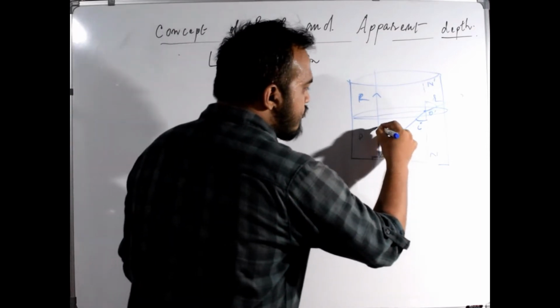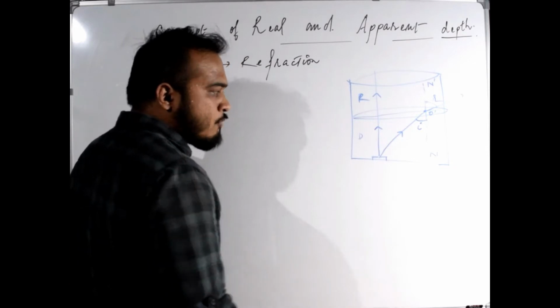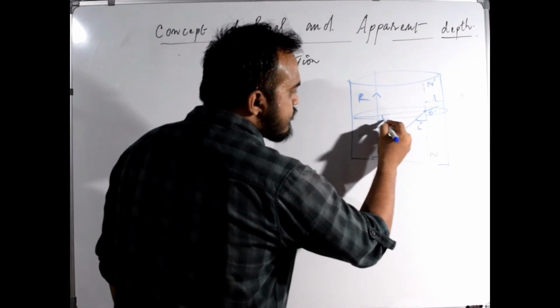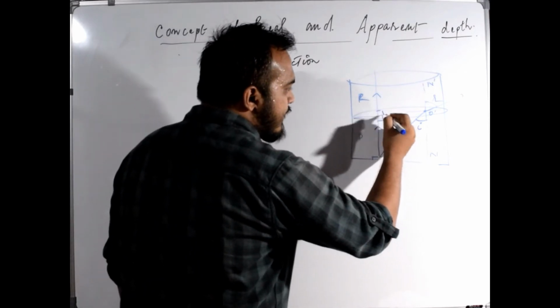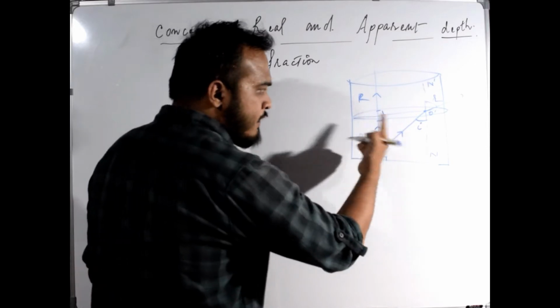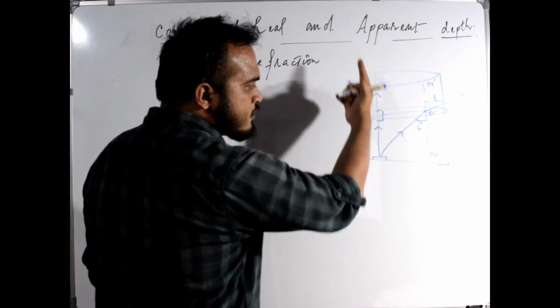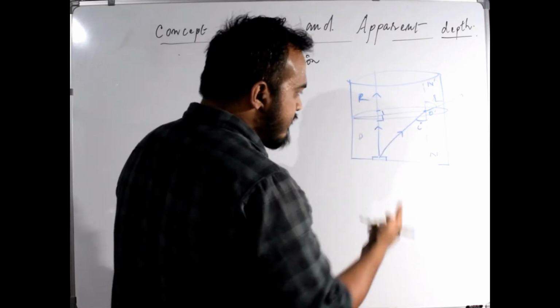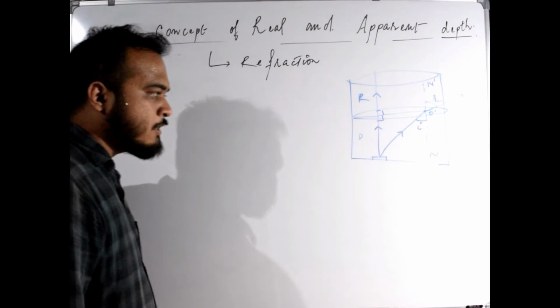Here also, since this ray is moving along the normal, this will be the angle of incidence and this will be the angle of refraction, because it will not suffer any deviation. It will move in the same path as it was moving in the denser medium.